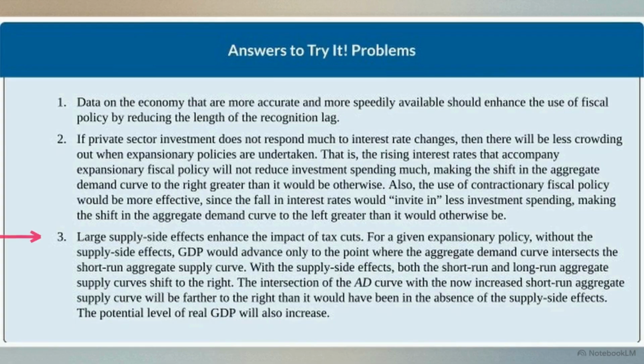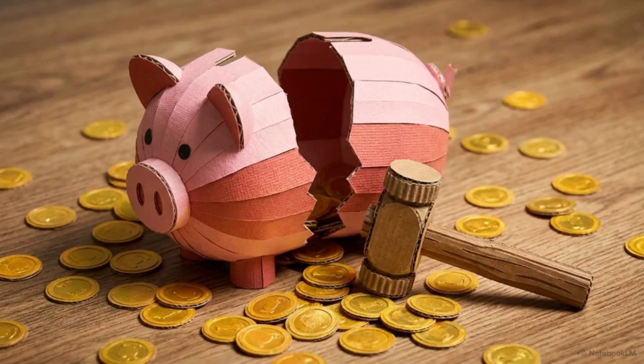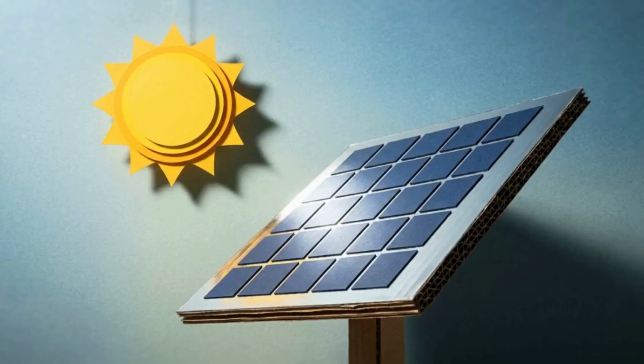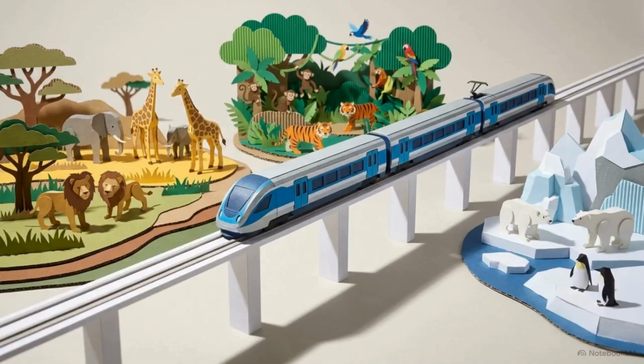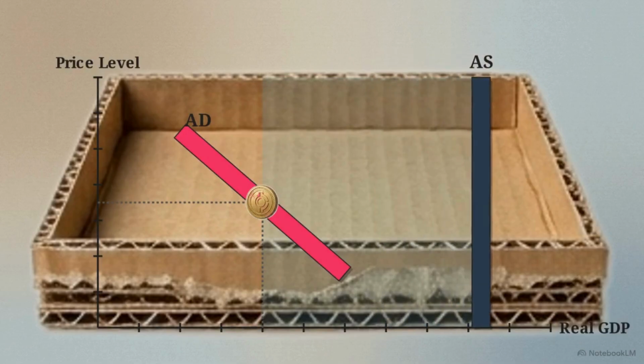As point 3 notes, fiscal policy that generates supply-side effects will shift both the short-run and long-run aggregate supply curves to the right, expanding the potential level of real GDP. Mayor Al changes his approach. He targets his capital expenditure specifically toward worker education, clean energy subsidies, and modern green infrastructure. Back on our cardboard model, this physically pushes the vertical aggregate supply curve to the right.